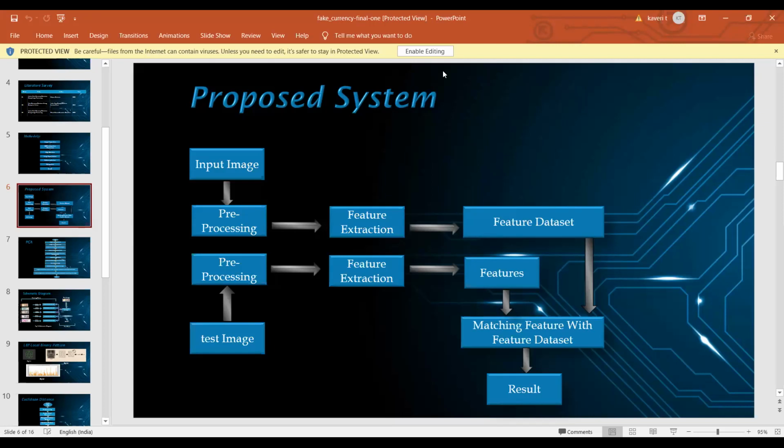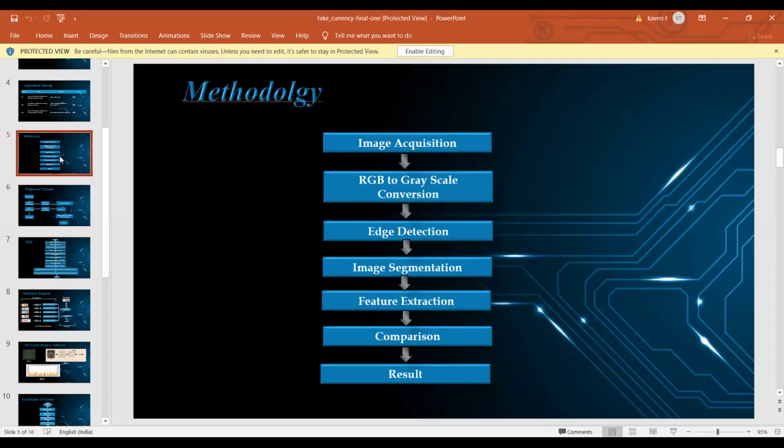Sir, explain how the working procedure of the title will be. Can you hear, Punya? Sorry. Yes, sir. The proposed paper's. Yes, sir. Okay. Here is the methodology slide. Okay, is this a general methodology or is this also from the methodology of the paper? Sir, it is also mentioned in the paper, sir.